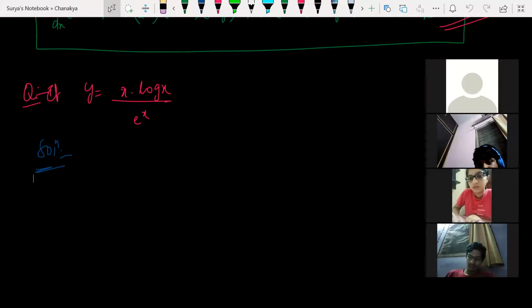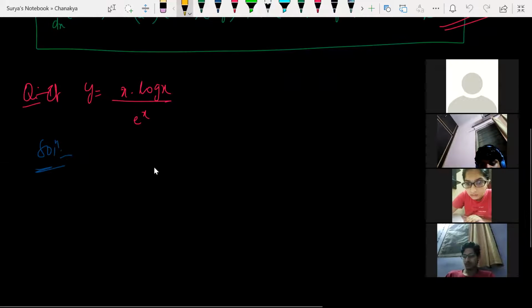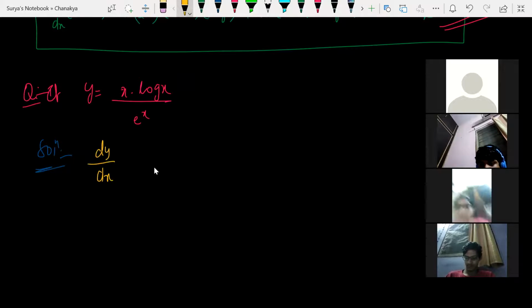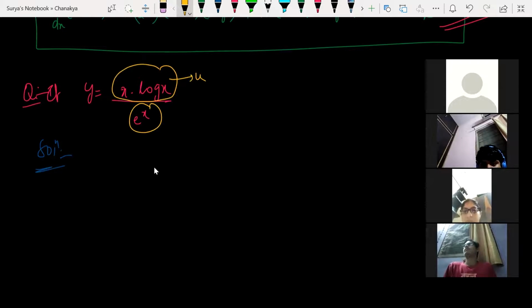Tell me d by dx of x into log x divided by e power of x. Hello, guys, is it clear? See, how can I solve this? D by dx of this function, right? So look at this. This is my u function. This is v function.